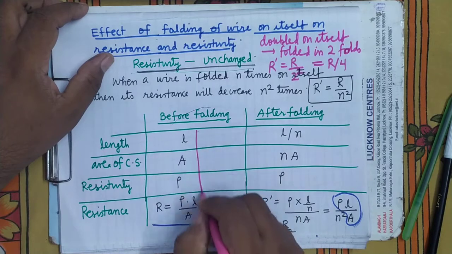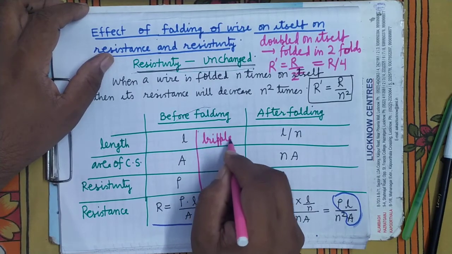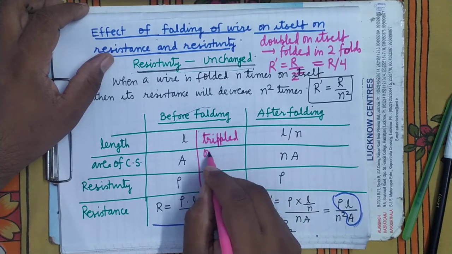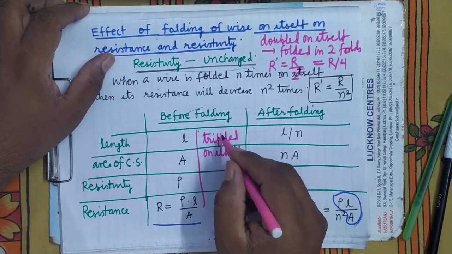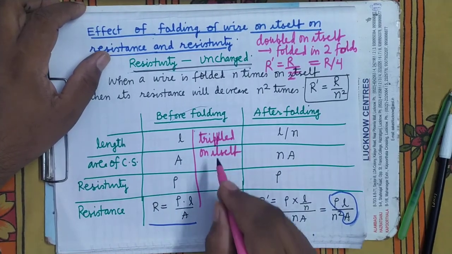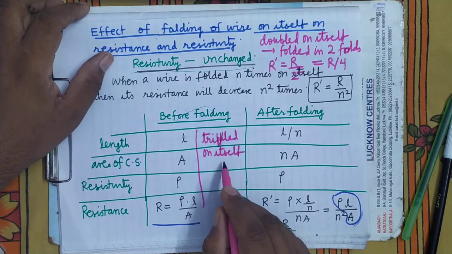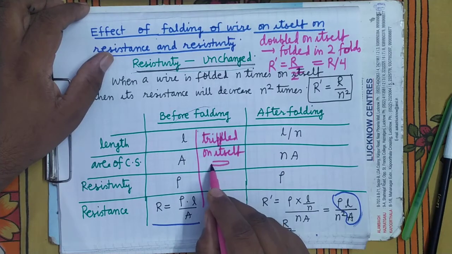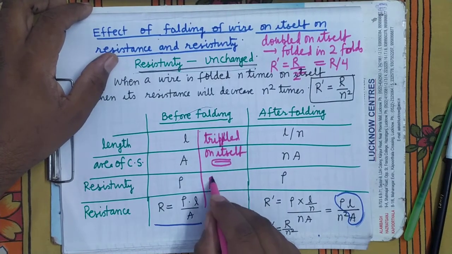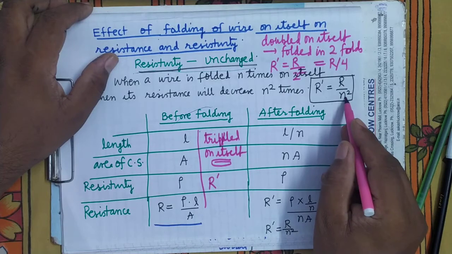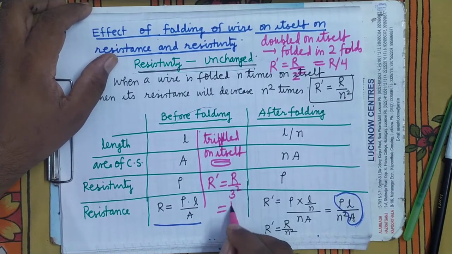If it is tripled on itself, it's clear. If it is tripled on itself, then what will happen? It means it is folded in 3 folds like this. It is 1, 2 and this is the 3rd fold. What will happen to the resistance? Resistance will decrease 3 square times, that is R upon 3 square, that is R upon 9.